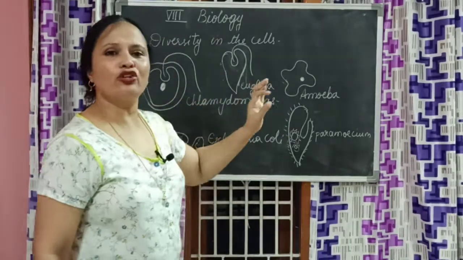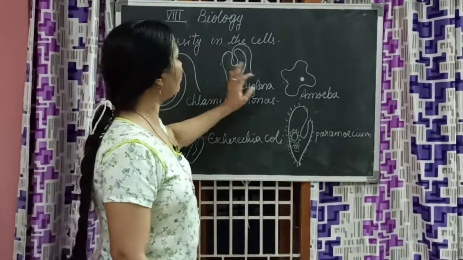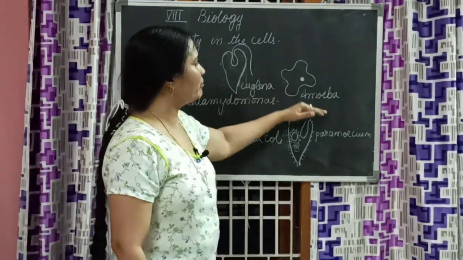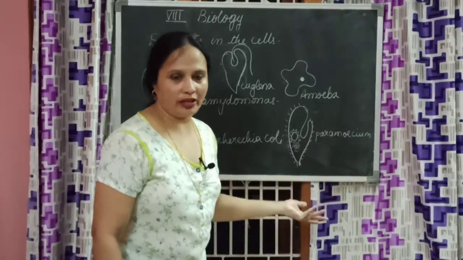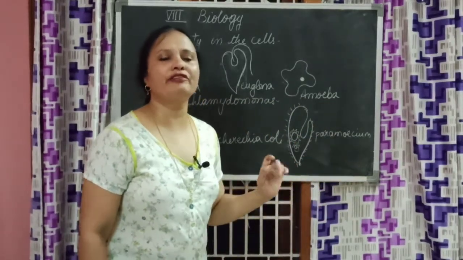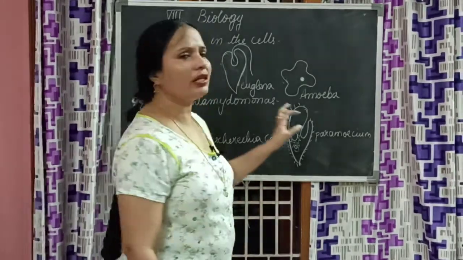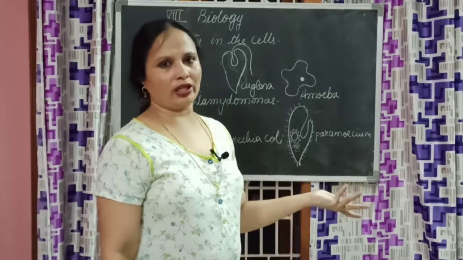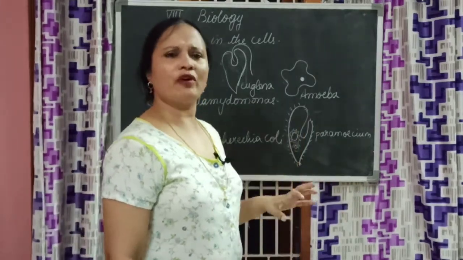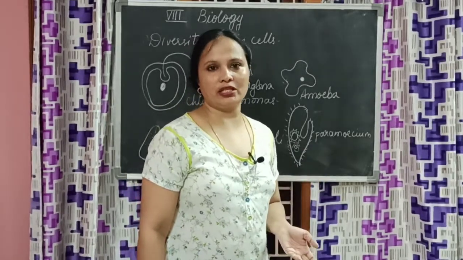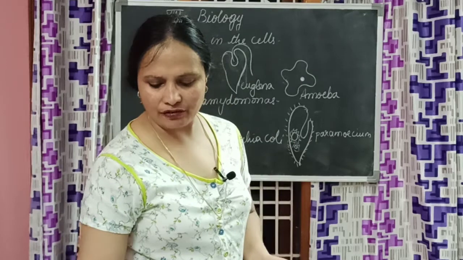See, these are all unicellular organisms: Chlamydomonas, Escherichia coli, Euglena, amoeba, paramecium. Not only them, there are many other living organisms which are unicellular. Because they are unicellular, are they all looking alike? They are not looking alike. Are they all living in the same way? They are not. Are they all functioning in the same way? No. So what are these differences that we are going to learn about in our present topic? Now let us see.